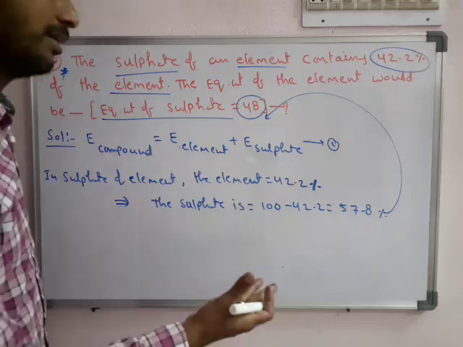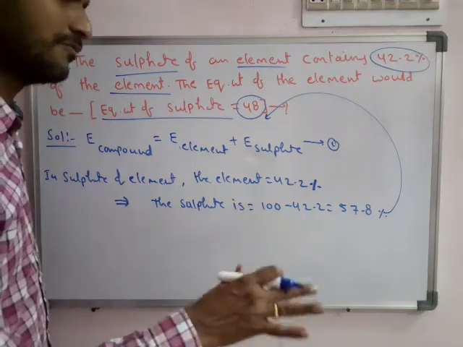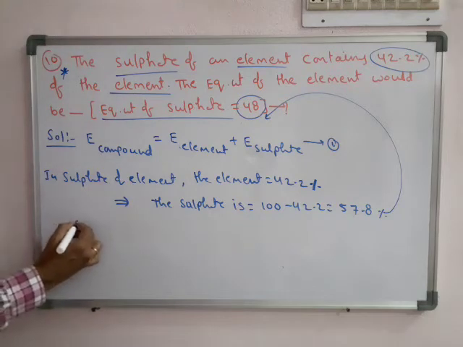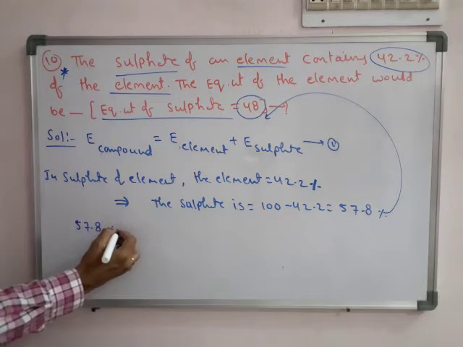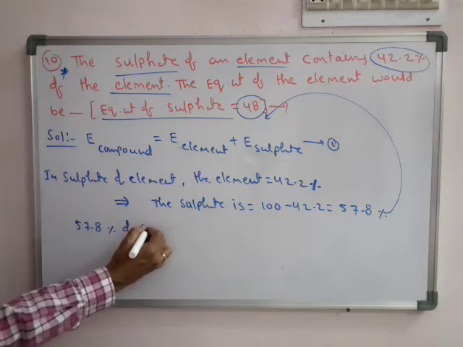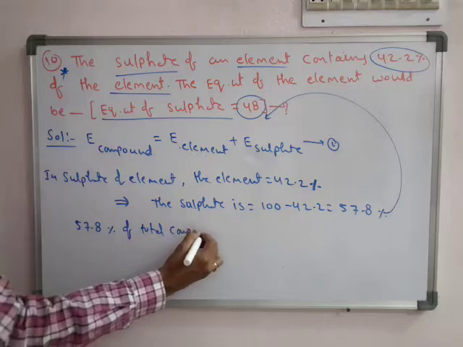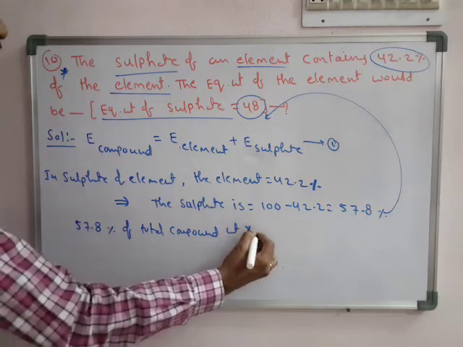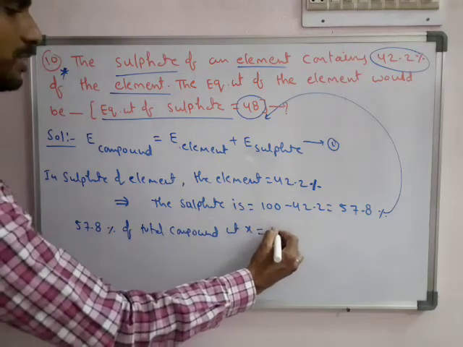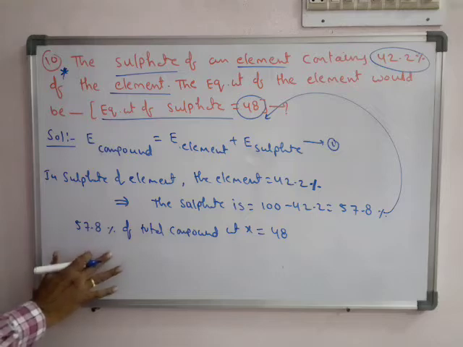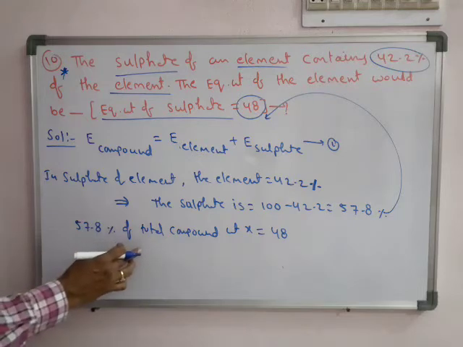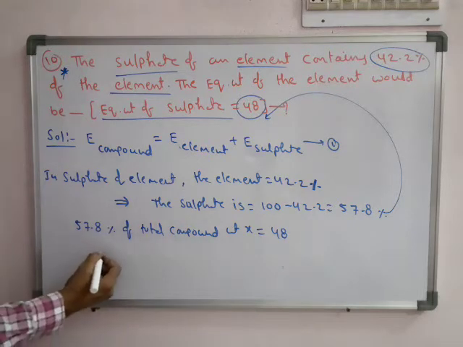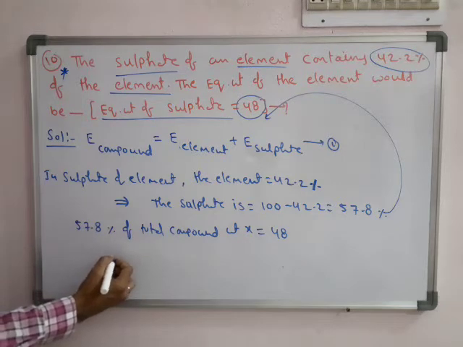So our direct weight we can compare with equivalent weight, so the percentage will be the same. Therefore 57.8% of the total compound weight X is equal to 48.